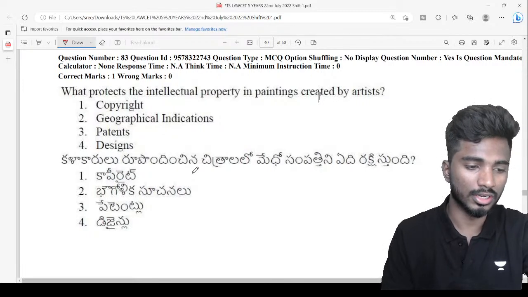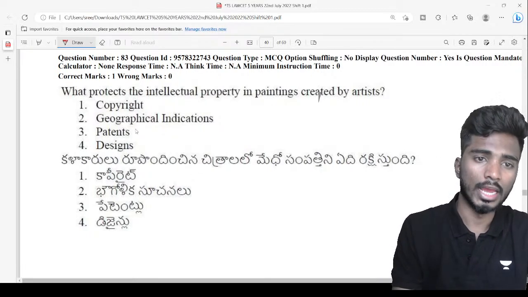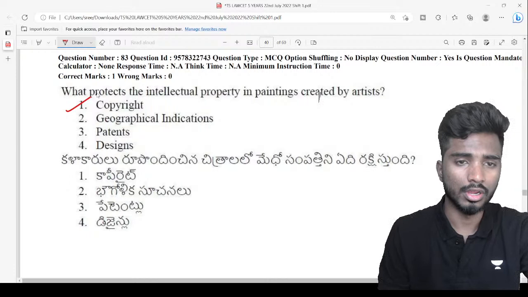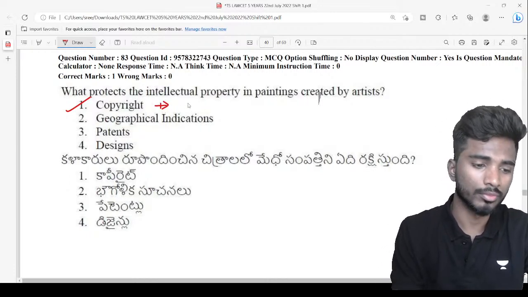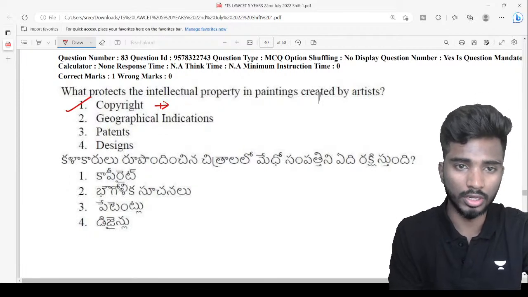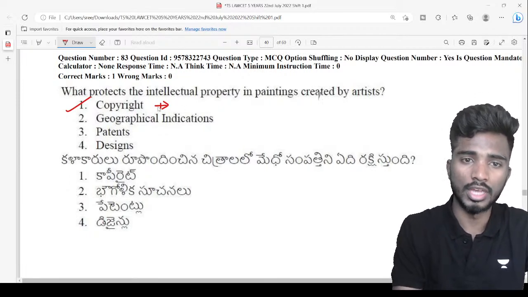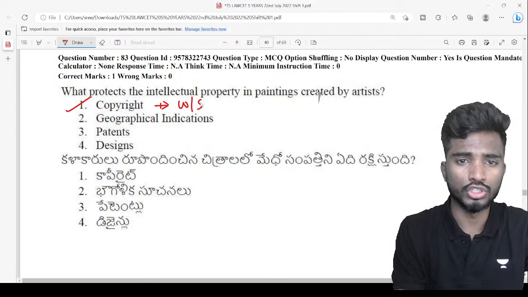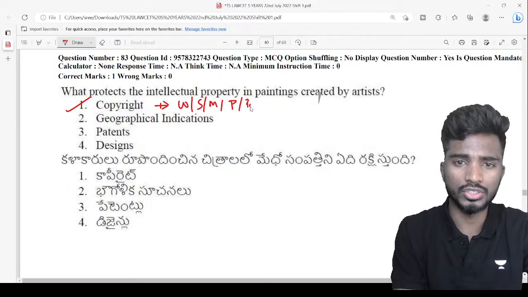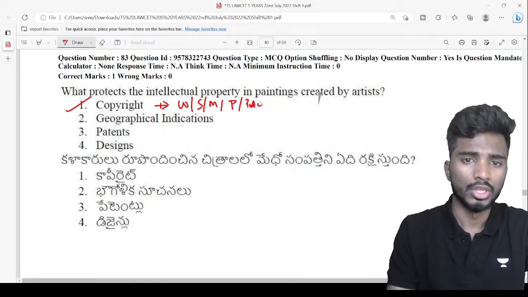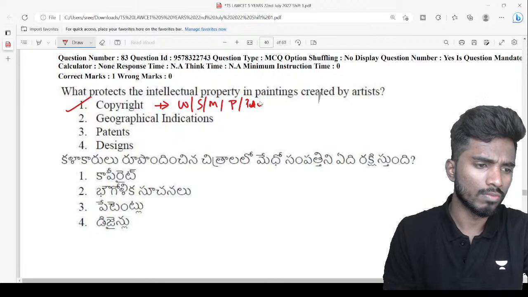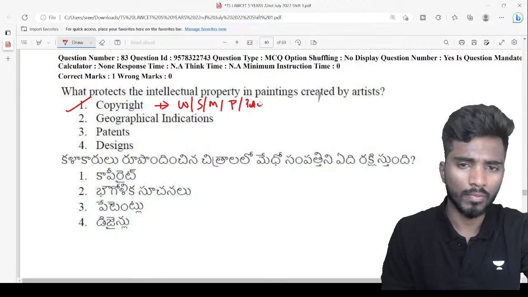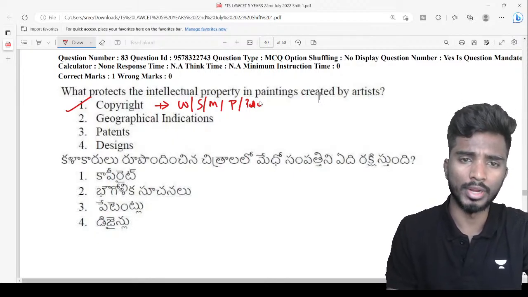Very good, Indira, excellent. The answer is copyright, right? So copyright is available for any work that is created by a person. I mean, work in the sense of, for example, your writings or your songs, your movies, your paintings, your podcasts, whatever it is. Over this you will be having intellectual property, that is copyright.